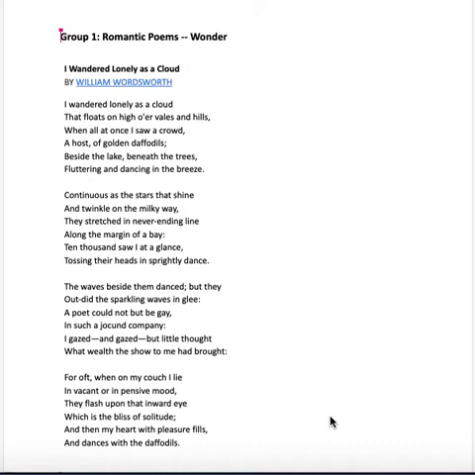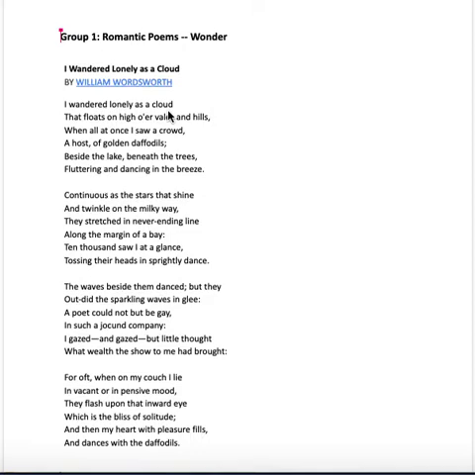Today's lesson. I've selected three of the poems out of our collection of poetry. And these three are all romantic poems, and they are from where it all started. These are all from England, and they're from three of the original romantics. So this first one is by William Wordsworth, and it's called The Daffodils. It's also called I Wandered Lonely as a Cloud.